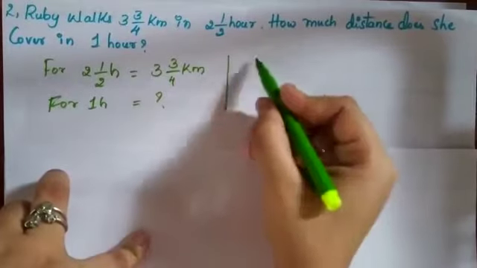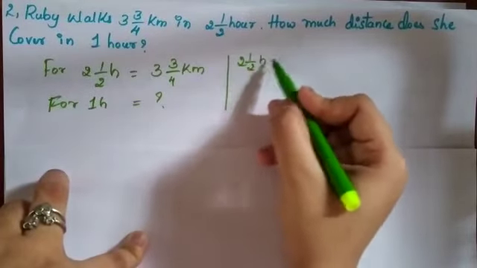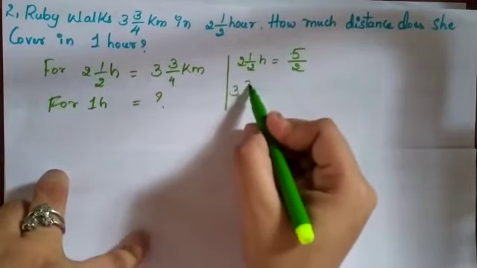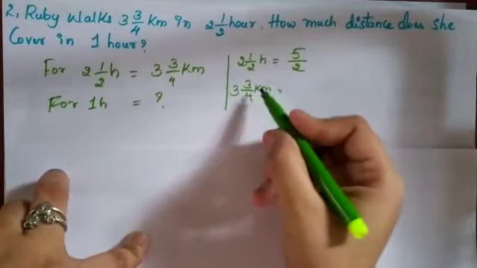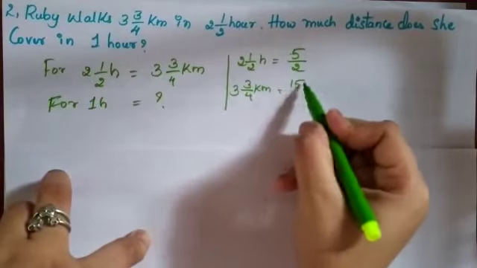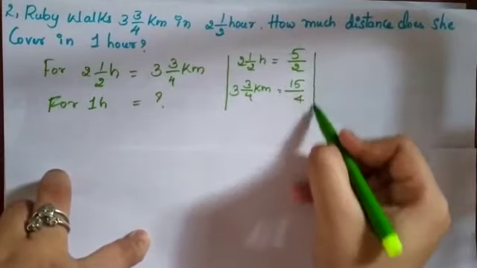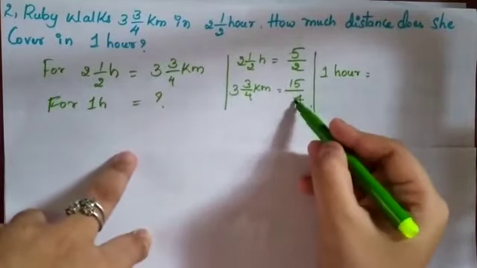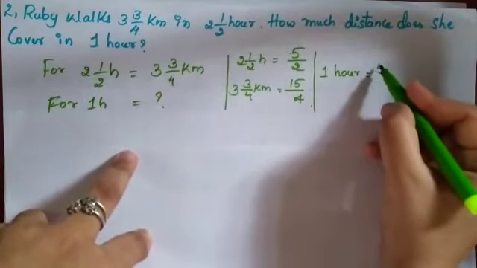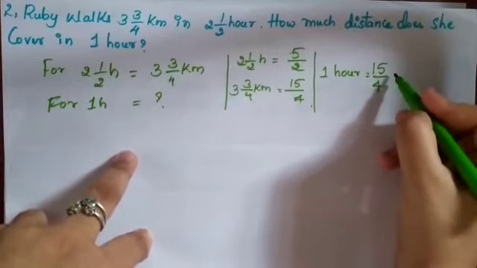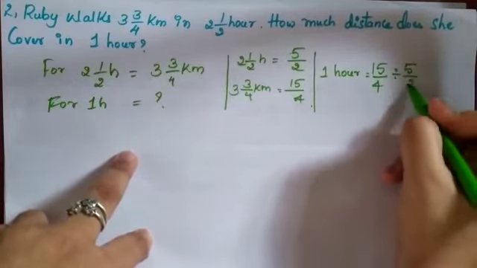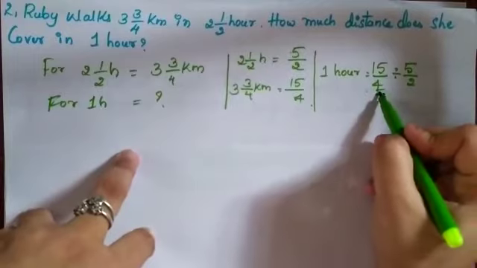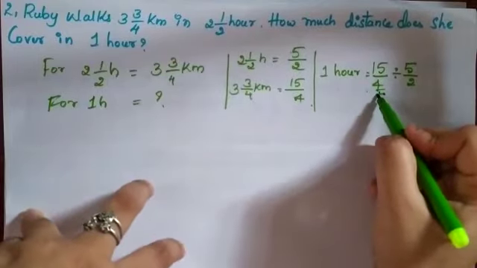First, let me convert this mixed fraction, that is 1/2 hour. I'll convert it, so I'll get it as 5 divided by 2. Similarly, 3/4 kilometer, if I convert into a mixed fraction, I'll get it as 15 divided by 4. So for 1 hour, how many kilometers she has traveled, you have to divide these two. That is 15 divided by 4 divided by 5 divided by 2. For 1/2 hour she has traveled that much, 15 divided by 4 kilometers.